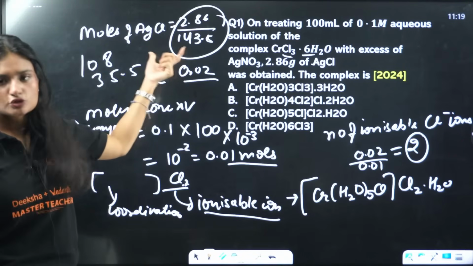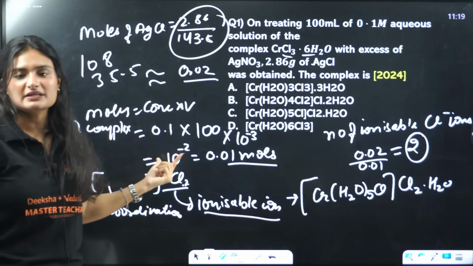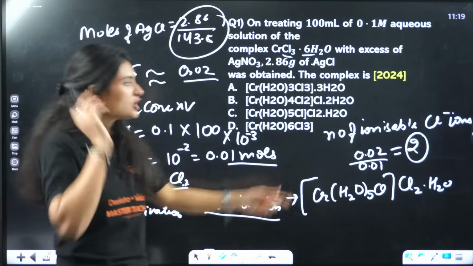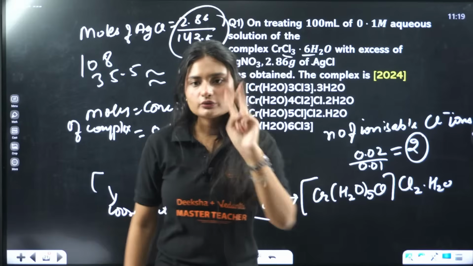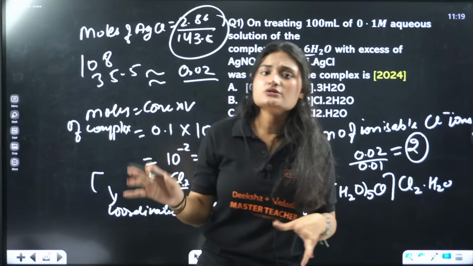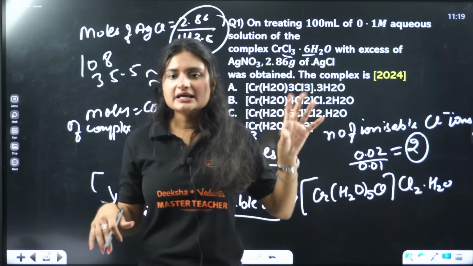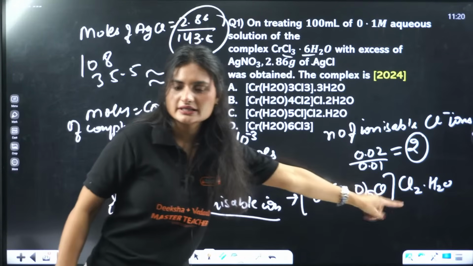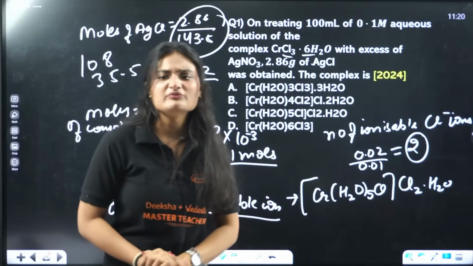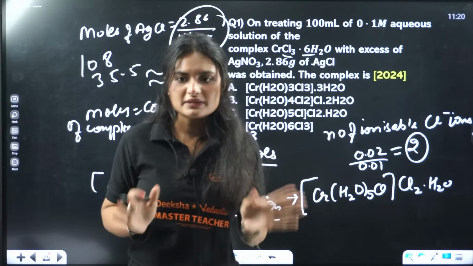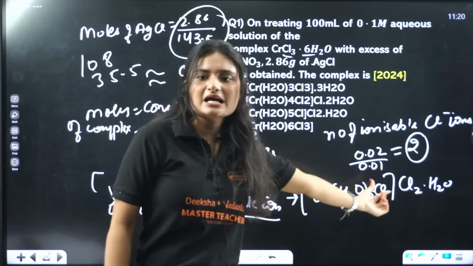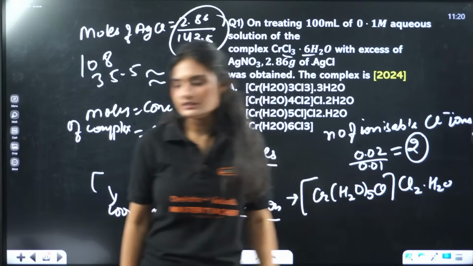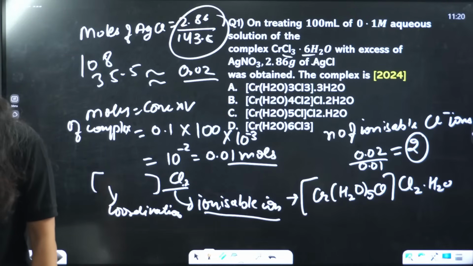We calculated the moles of AgCl and the moles of the complex. Now 0.01 moles of complex is giving 0.02 moles of AgCl. So how many chloride ions are there? 2 chloride ions, so these 2 chloride ions are a part of the ionizable part. That means 2 chloride ions are outside, rest will be inside. But we know chromium will only form 6 bonds, octahedral complex, right? So we did 5 water and 1 chlorine. 1 water molecule will be left, that will also be present outside.